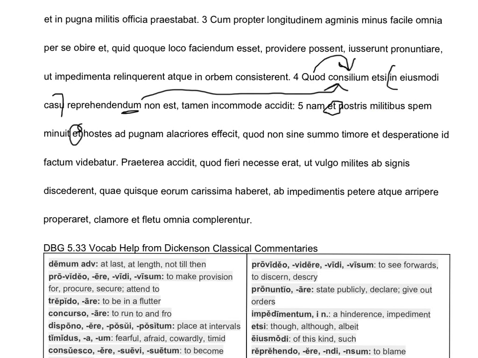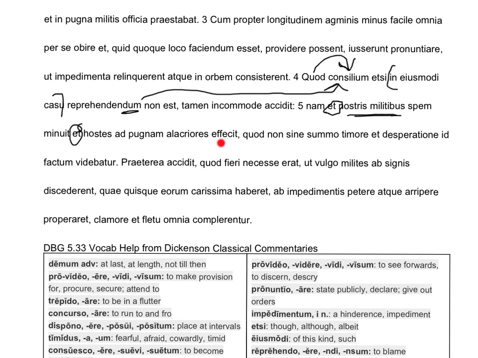Nostris militibus, our soldiers, of course, that's a noun adjective pair. Spem is direct object. Minuit, oh, okay. So we don't have a subject. We can assume it's the plan. So the plan, the idea of making an orb, diminished the hope to our soldiers. So it took away their hope because I guess this is a last-ditch effort. You know, in case of emergency, make an orb. So they probably didn't like that. So it both diminished the hope from our soldiers, and what else did this whole making of an orb do?